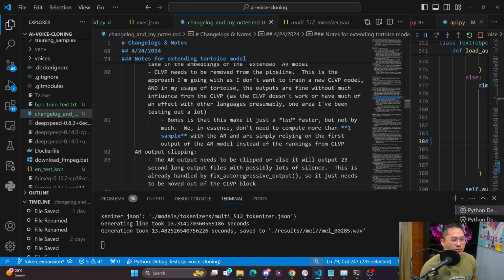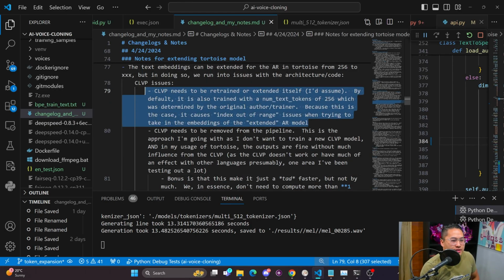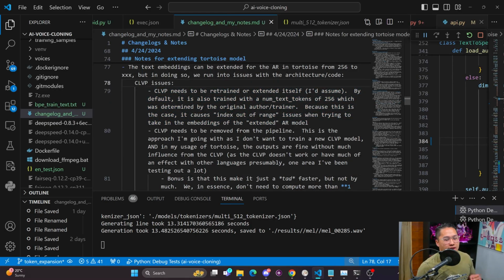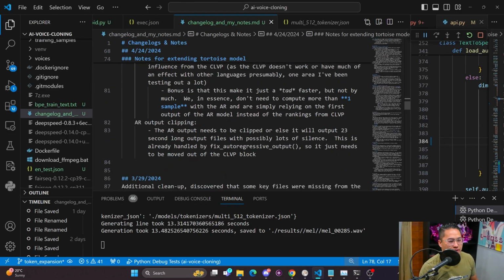And what this does is it allows for the text embeddings, which is what I extended, to actually run through the pipeline without any issues. And so the CLVP was also trained on a 256 number of text tokens embedding size. And so I could just extend that and extend the CLVP model. But since the CLVP model isn't actually being used for anything useful in this pipeline anymore, I just went ahead and removed it. So that is just my speculation and understanding of how this CLVP model works in the system.